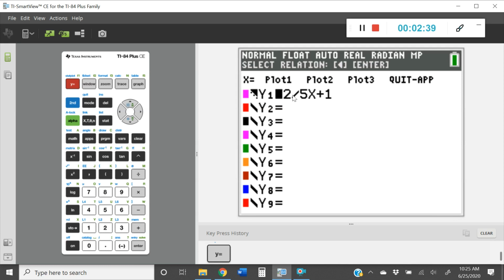And in order to change this, you'll have to highlight your equal sign, and you're going to press the alpha button, which is your green button, and then you're going to click one of the buttons up at the top that corresponds to the appropriate symbol that you want to use. So you would press alpha, and then you'd press the window button, or alpha trace. And what that will do is it'll change your symbol from equal sign to whichever one you selected.